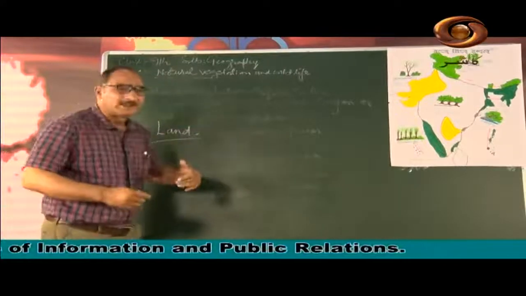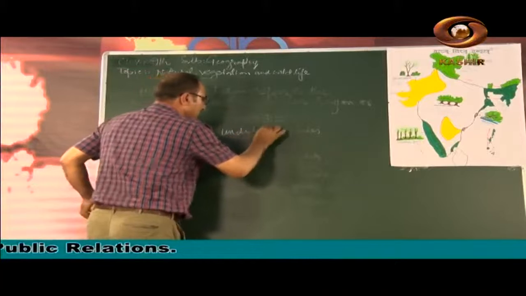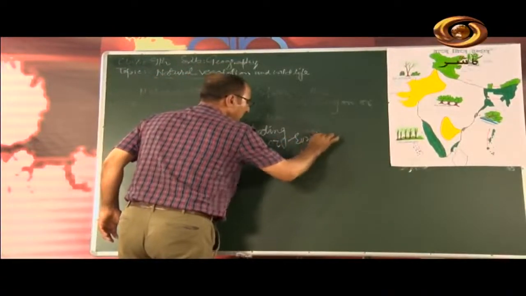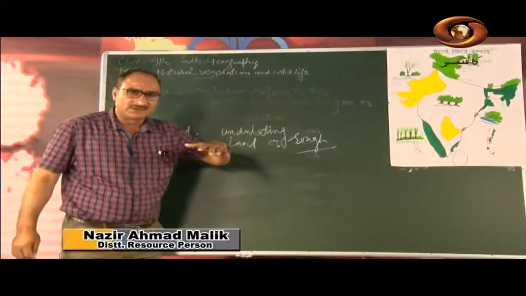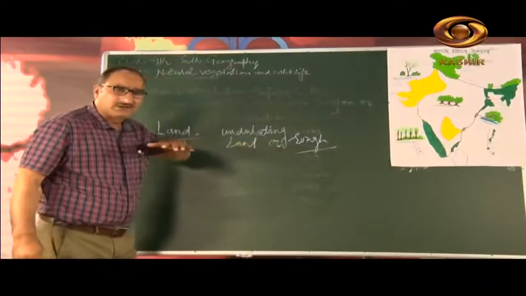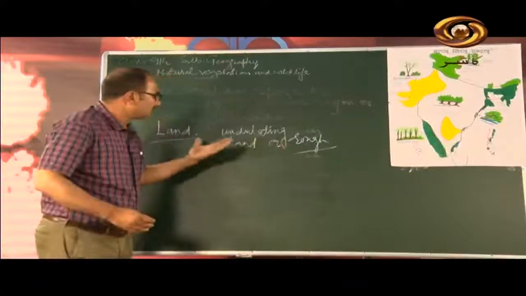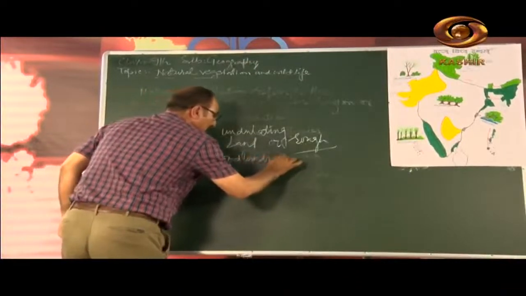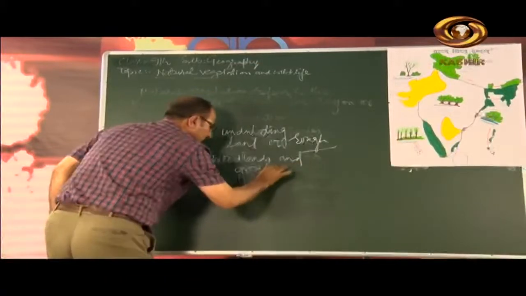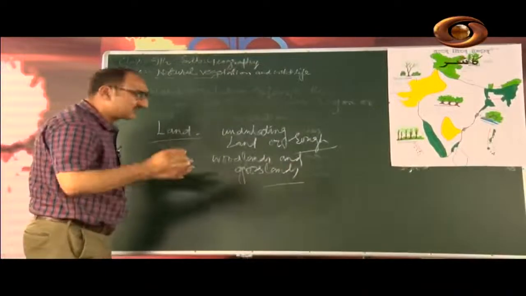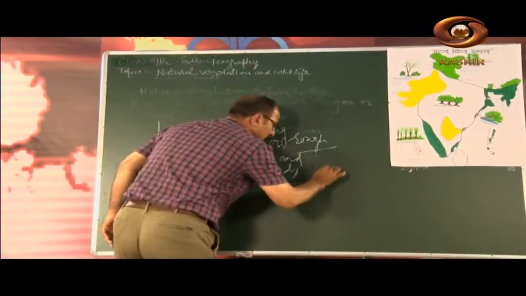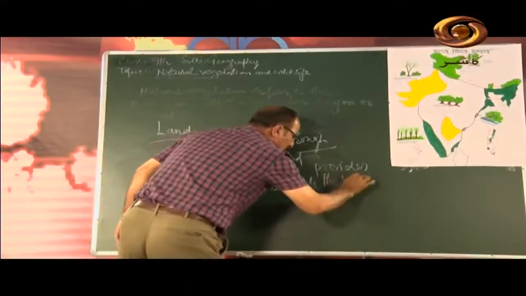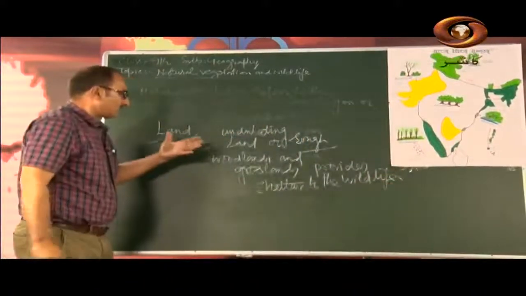If we have undulating land, or rough terrain area, a tableland which is not plain but undulating, that type of land supports woodlands and grasslands, and it also provides shelter to the wildlife.